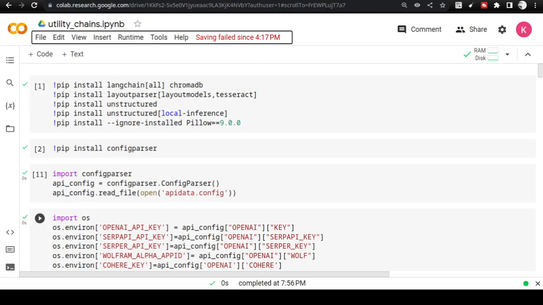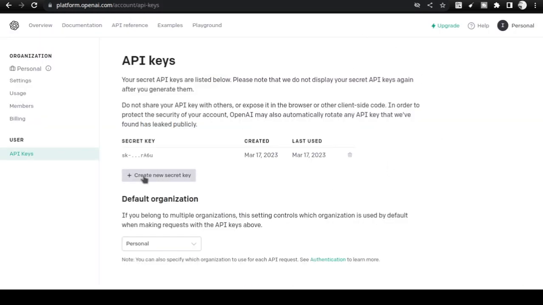Before starting to execute, you need to get your account API key from OpenAI. Get an account from OpenAI if you have not yet got it, and then start working on it. Currently, OpenAI gives almost $5, I suppose, to test it out. So I think that is more than sufficient, guys, for getting up to speed.